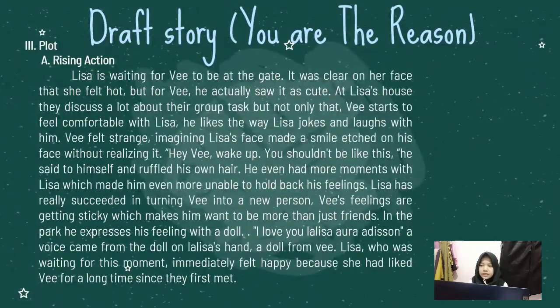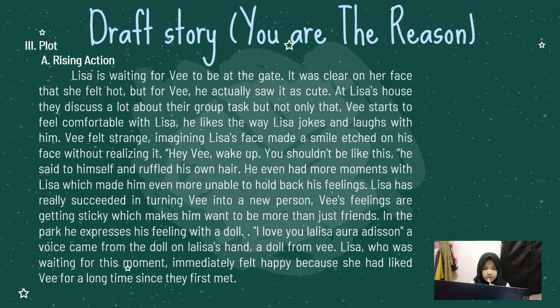The third element is plot. For rising action, I will read it. Lisa is waiting for V to be at the gate. It was clear on her face that she felt hot, but for V, he actually saw it as cute. At Lisa's house, they discuss a lot about their group tasks, but not only that, V starts to feel comfortable with Lisa. He likes the way Lisa jokes and laughs with him. V felt strange. Imagining Lisa's face made a smile etched on his face without realizing it. Hey V, wake up, you shouldn't be like this, he said to himself and ruffled his own hair.